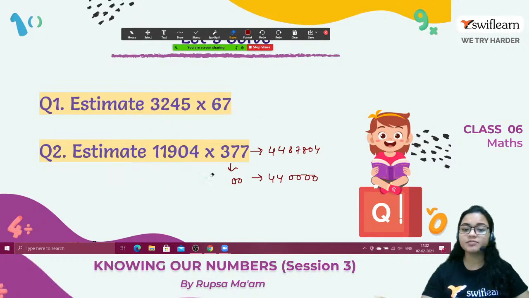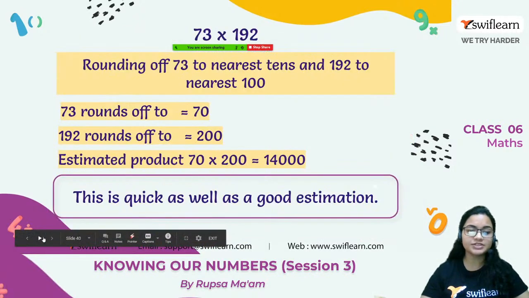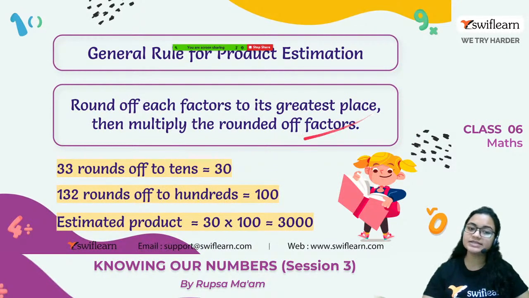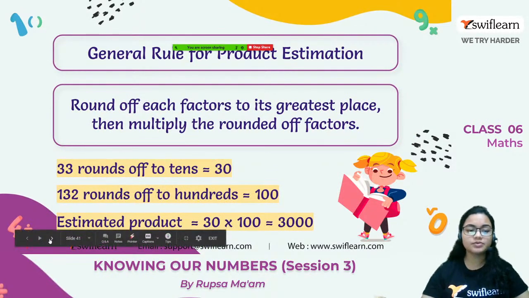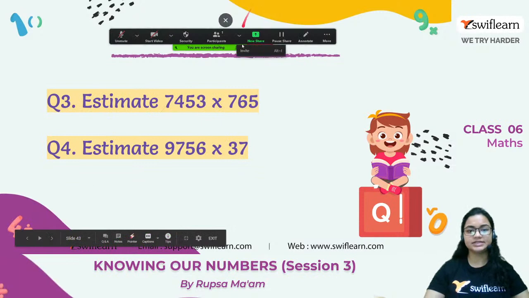So in the case of multiplication, first we have to try to apply the general rule of the product, which is this one: round off each factor to its greatest place and then multiply. So it's the first approach you have to take. Right? Now let's see this one.